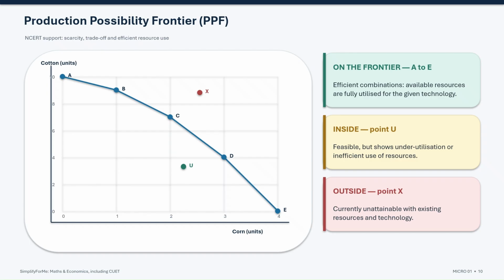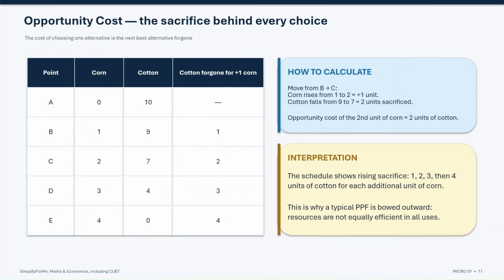If the economy wants more of one good while remaining on the frontier, it normally has to sacrifice some quantity of the other. That sacrifice leads directly to opportunity cost. Opportunity cost is the value of the next best alternative that is sacrificed when a choice is made. The table on this slide helps us see this clearly.